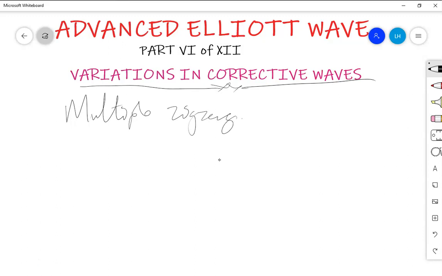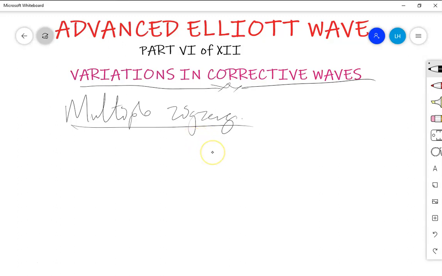Multiple zigzag means that sometimes all of those things happen in wave B. Wave B is the most killing wave in a zigzag. It has very different forms of variations.